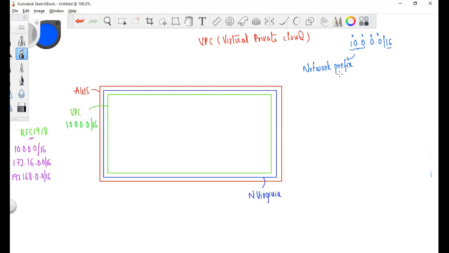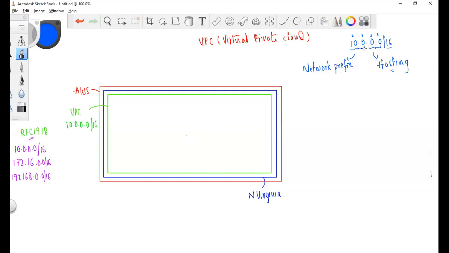When I say network prefix, all the machines within this network which I create will have this as common. So this network will have 10.0 as the common prefix. This will never change in this particular VPC, for the components which I create in the VPC. And these two are basically for hosting. When I say hosting, this number and this number can both vary from 0 to 255.